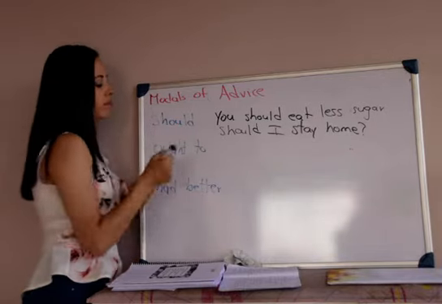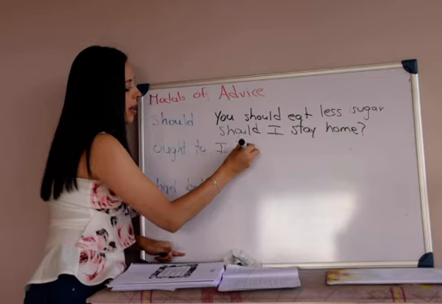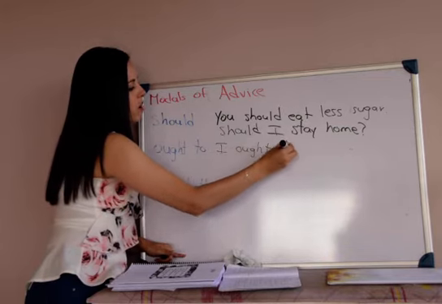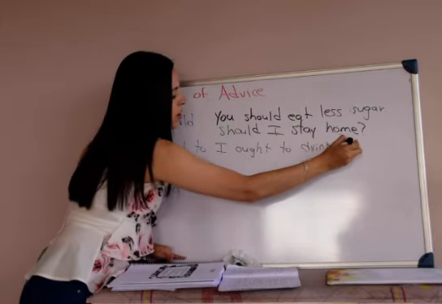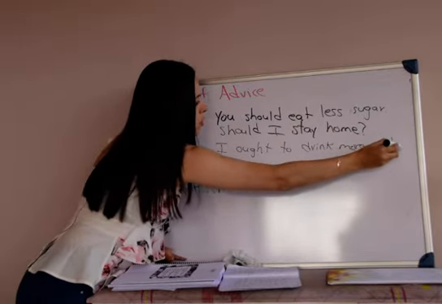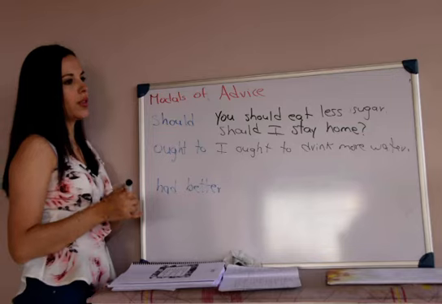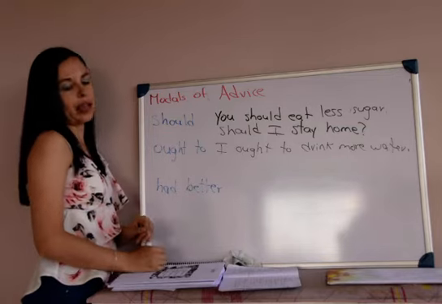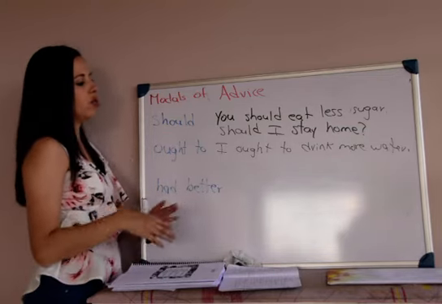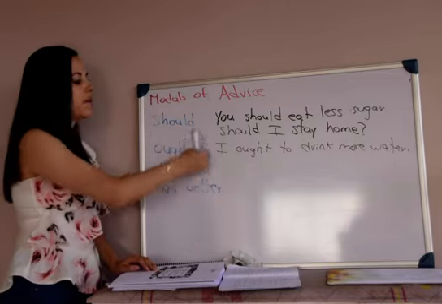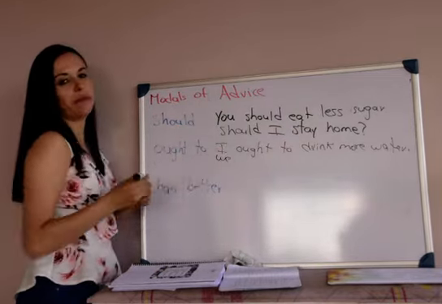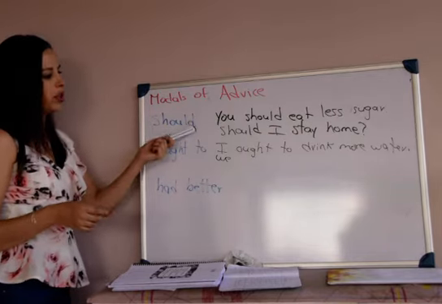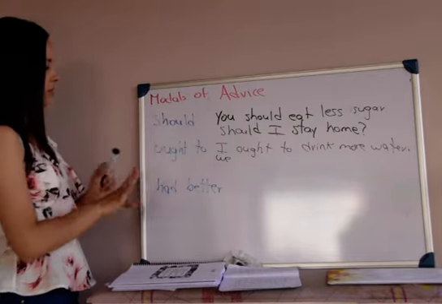Ought to is the same. I ought to drink more water. That's a recommendation. And it means also debería. I ought to drink more water. So the difference is only that we use this one with I and we more frequently. That's all. But of course you can use this one with other subjects too.